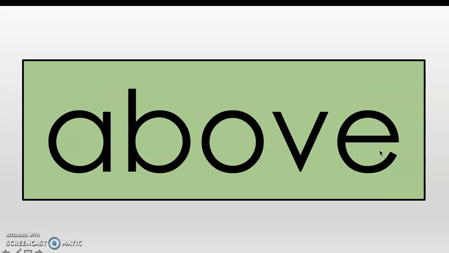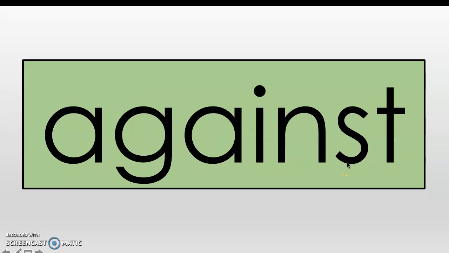Nice job. My turn. Above. Your turn. In a robot voice, spell above. Nice job. My turn. Against. Your turn. This time we're going to whisper spell the word against. Spell against.